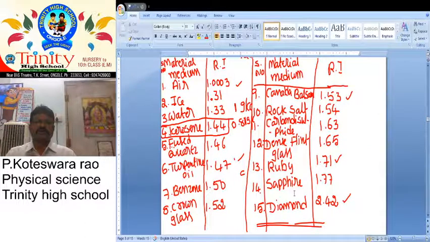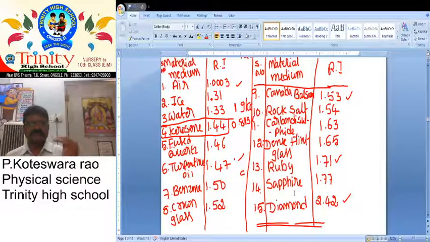So from the table we can expect the most important questions. Which one has the highest refractive index? Diamond, 2.42. Which one has the least refractive index? Air, 1.0003. With the help of the refractive index, we can find which one is the rarer medium and which is the denser medium. Here air is the rarer medium and diamond is the denser medium.